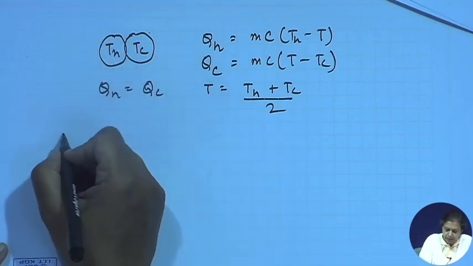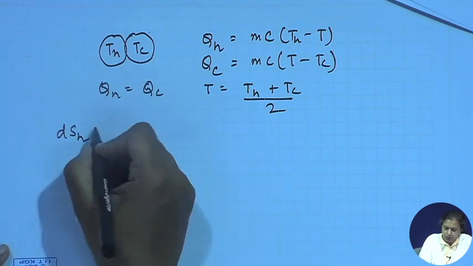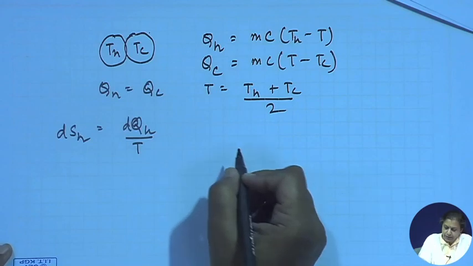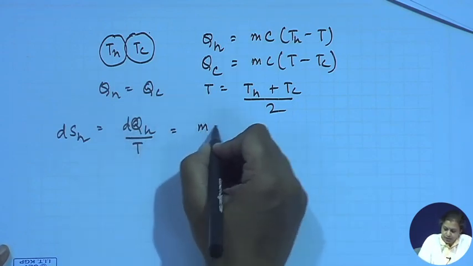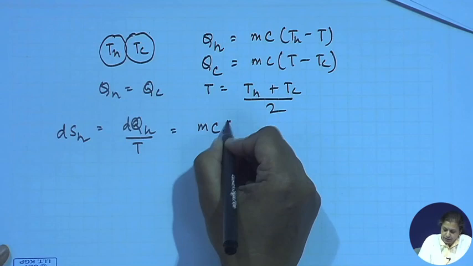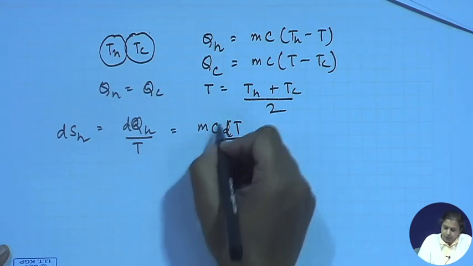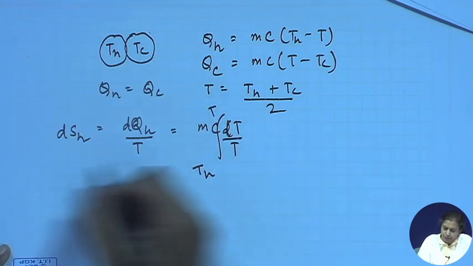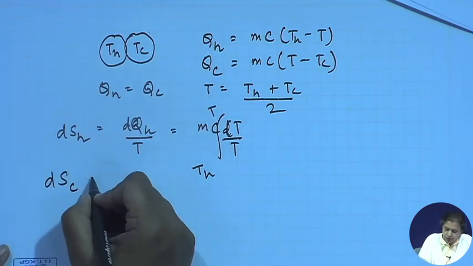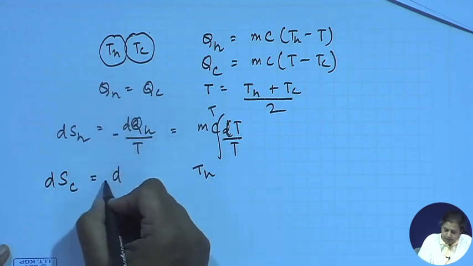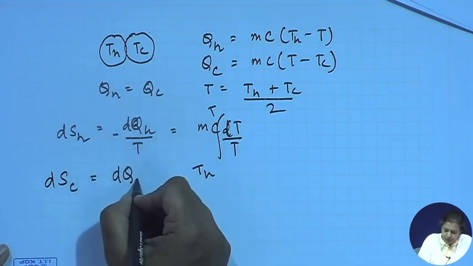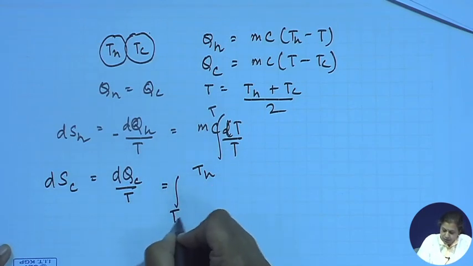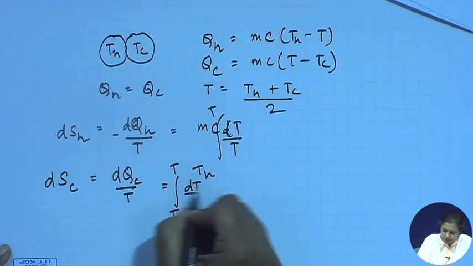Now, let us take up the entropy change of the hot body. This is nothing but equal to dQH by T. What is QH? This is mc dT by T, where T is varying from TH to T. What is dS for the cold body? This should be minus, this should be plus. Therefore, this is dQC by T, which is nothing but equal to the integral of mc dT by T, from TC to T.